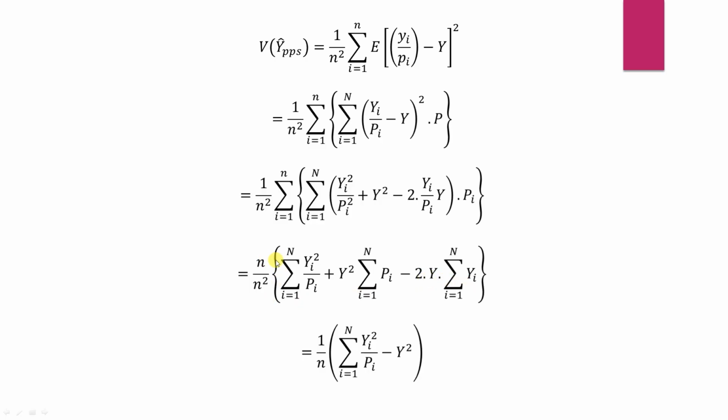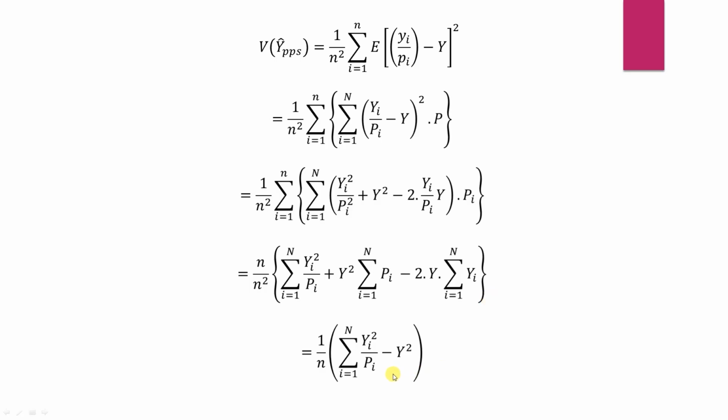Now what happens here: this summation doesn't have any sample value, so the summation becomes n, which gets cancelled, leaving the denominator n. So 1 upon n, and here we can observe that summation pi means 1, so y square, and minus 2 times y summation yi, which is y. So y into y will be y square, so minus 2 times y square, and here y square, so it will become minus y square. So the leftover term is 1 upon n summation yi square by pi minus y square.